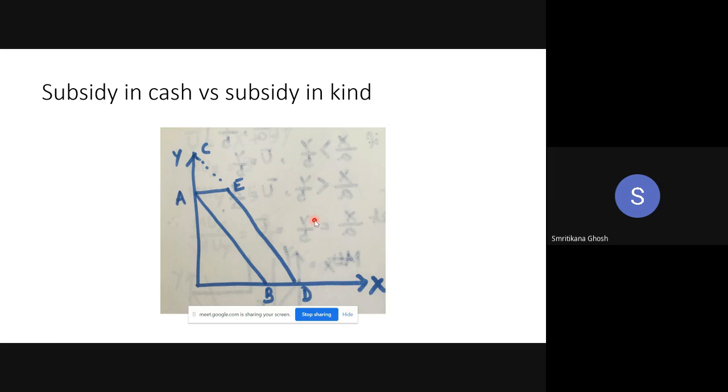Do one thing. Draw this diagram in your copy. Write the heading. Look at the diagram. I have drawn it in here. Just draw the diagram in your copy, and try to remember what I said in the class, and try to relate it with the diagram. In the next class, I will repeat from here. Okay?